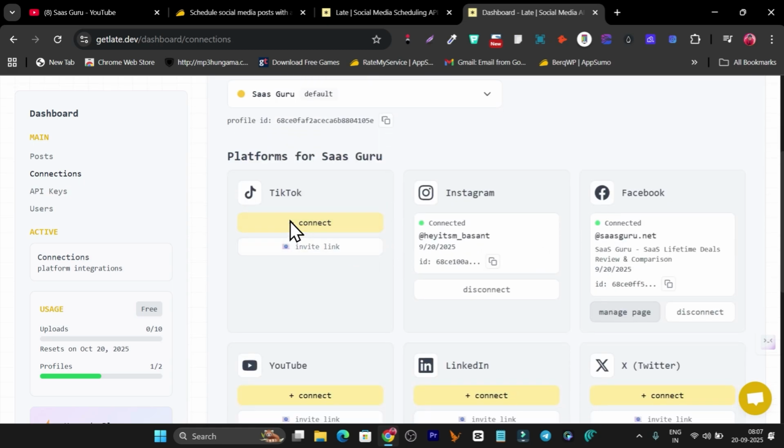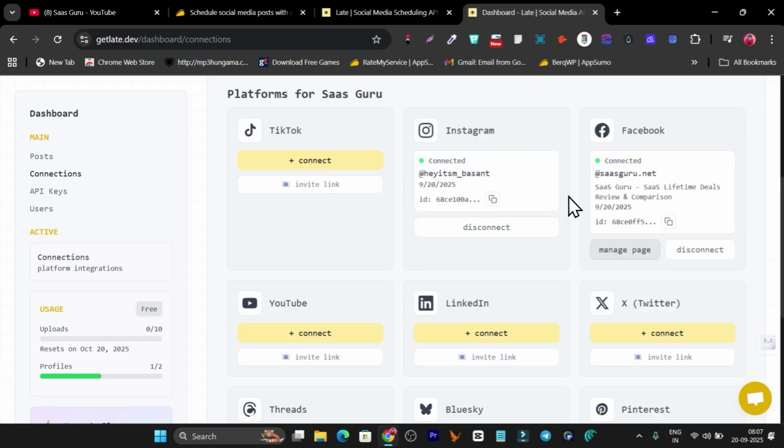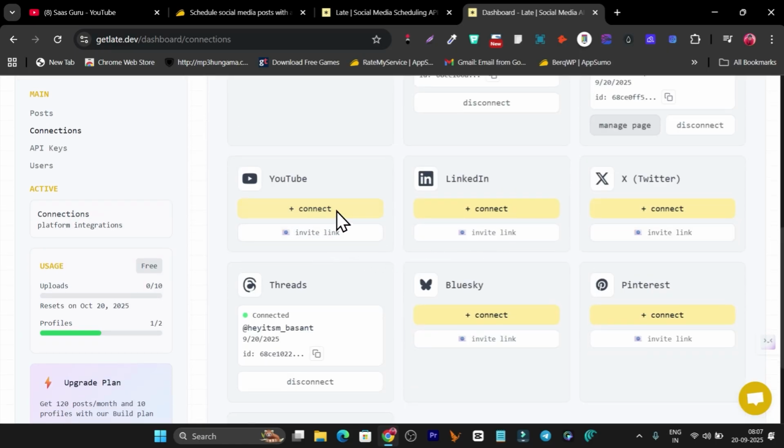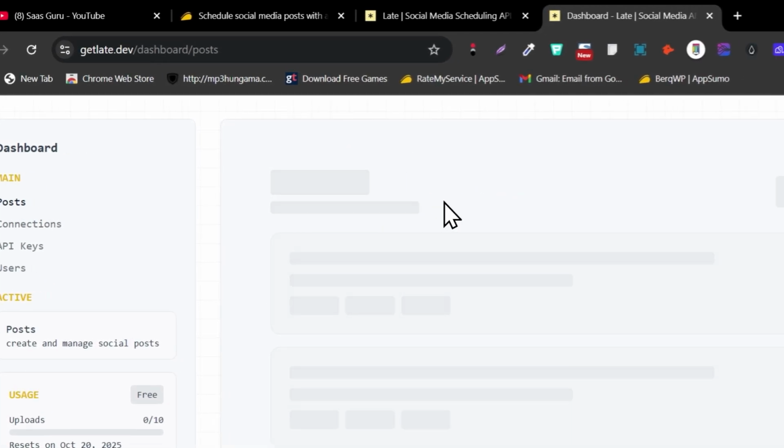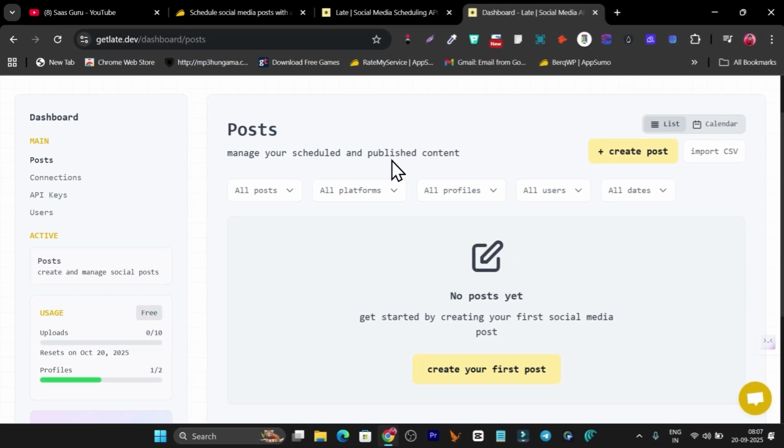We can connect with TikTok, we can connect with Instagram, and this is how it is going to connect. Simply click here on this connect button, and it will redirect to that platform. You have to select the profile you want to connect with this Late platform, and after that you will be simply connected. I think it will not take you more than 30 seconds to connect it here. Then once it is done, you have to go to the post, and now we can start creating or scheduling the post to all of our connected social media channels.